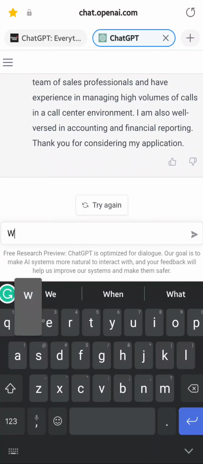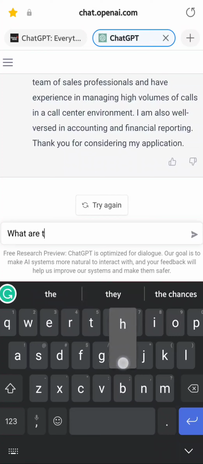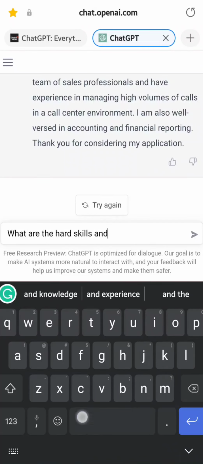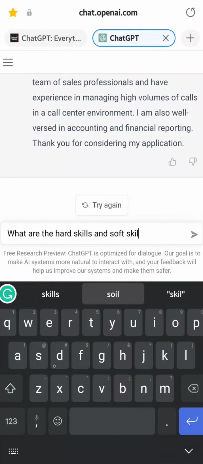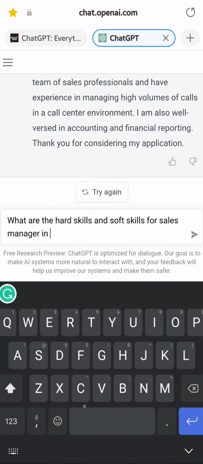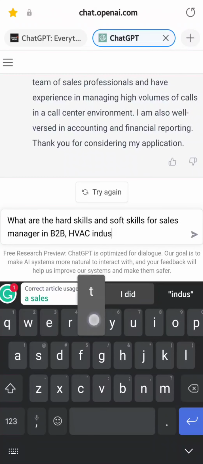But let's say I added the bullet point, so if I could say, what are the hard skills and soft skills for sales manager in B2B industry.